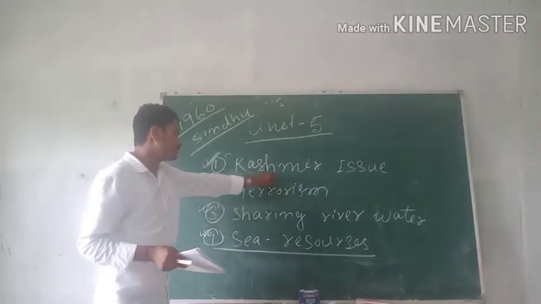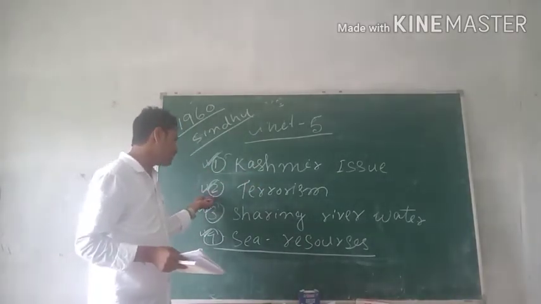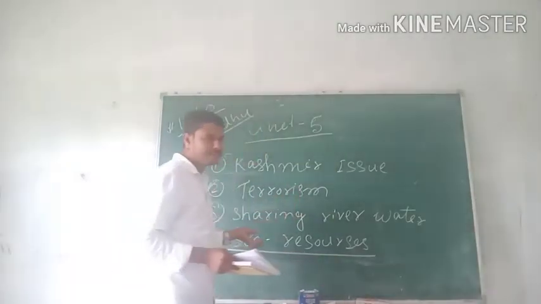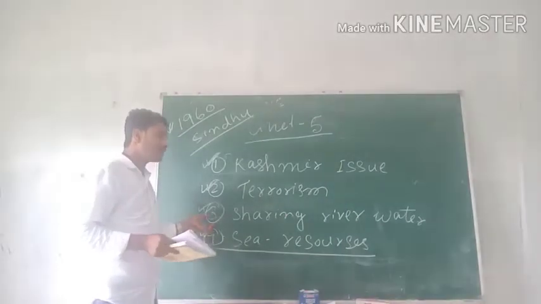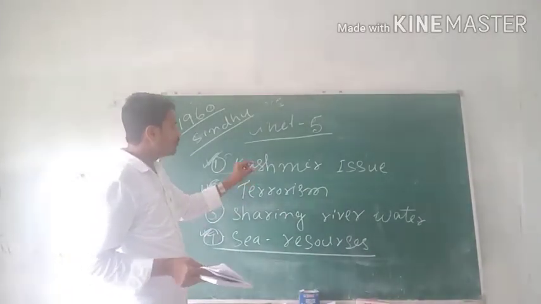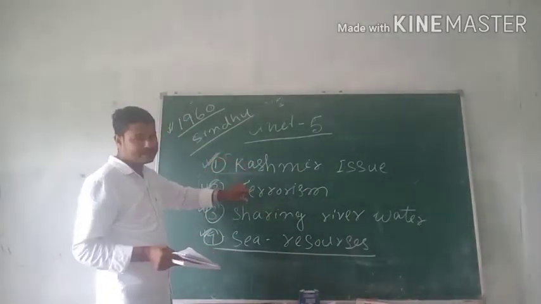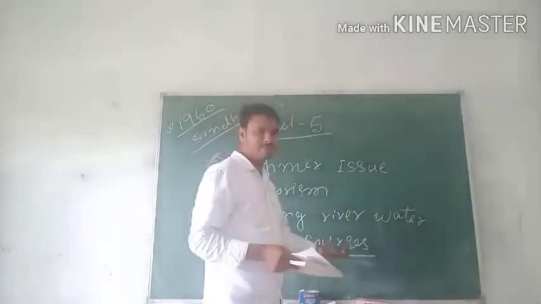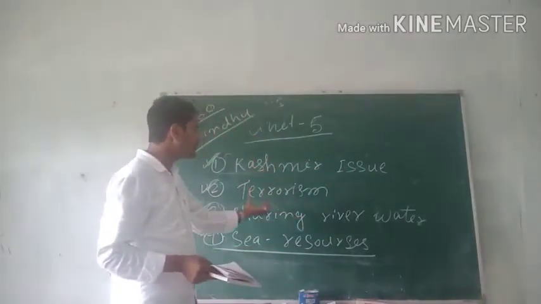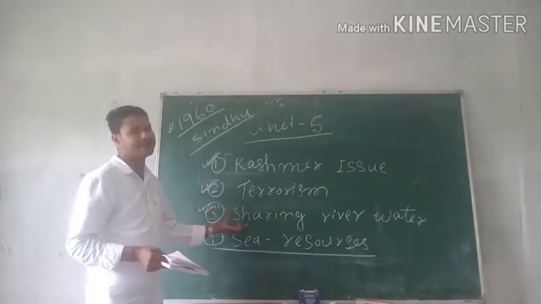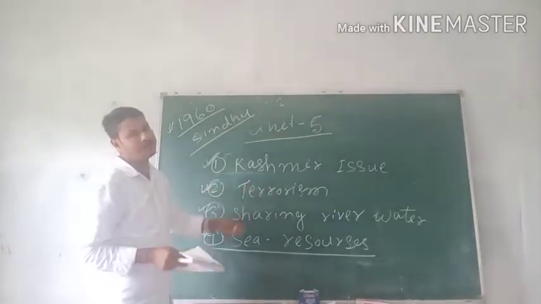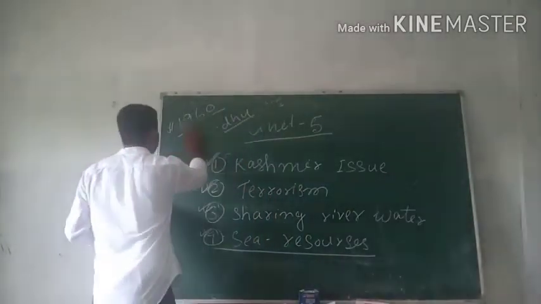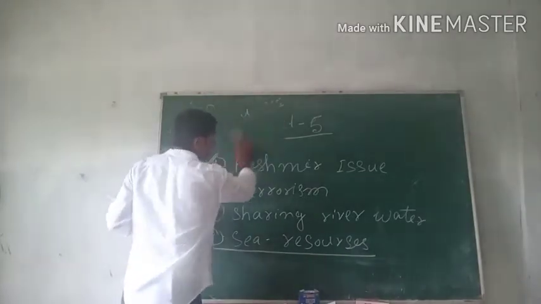First of all, Kashmir issues. Secondly, terrorism. Thirdly, sharing of river water, that means Sindhu River. The Indus Water Treaty was signed in 1960 between India and Pakistan, with the World Bank as mediator. And fourthly, sea resources. This is the short analysis of the conflict between India and Pakistan. Another important neighboring country of India is Bangladesh.